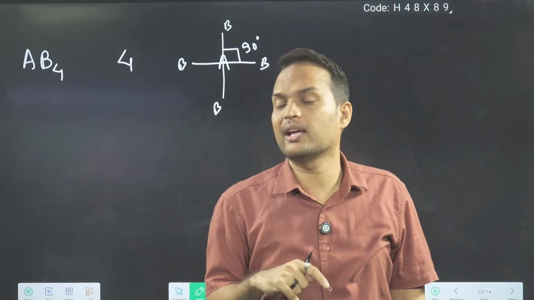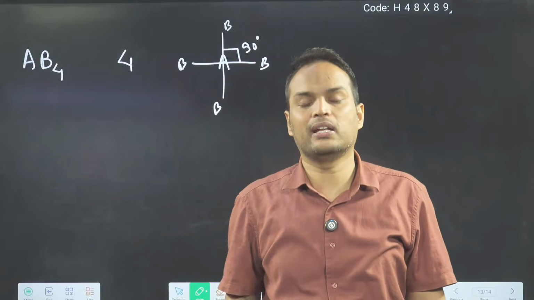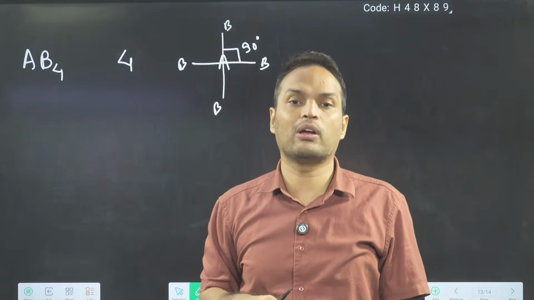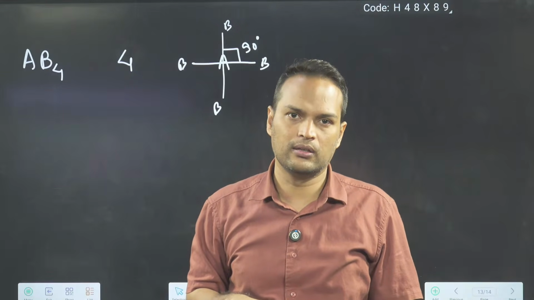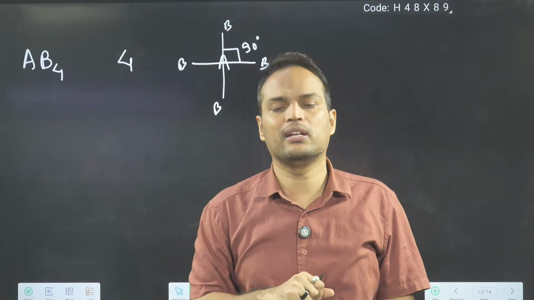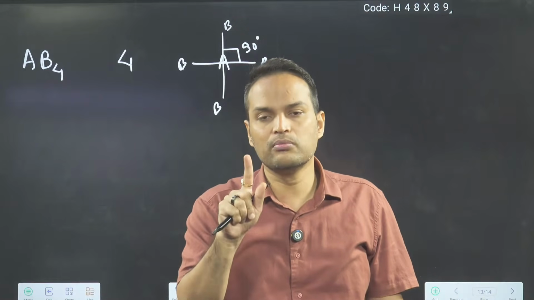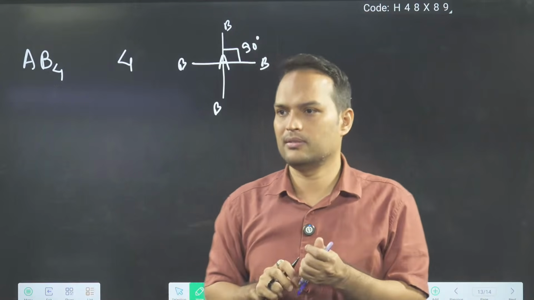This is what NCERT is writing. Four bonds are there. Why are you not writing at 90-degree? Why are you making 109.5? Why are you having another shape, tetrahedral? So we will say in tetrahedral we have 109.5 degree. Okay? So angle is more, so repulsion is less.